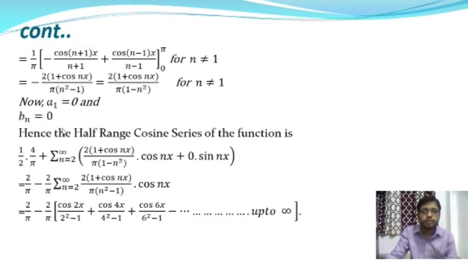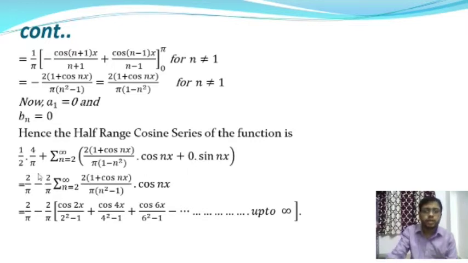So from this we'll get the half range cosine series where b_n is 0, and it will be 1 by 2 into 4 by pi plus summation over n equal to 2 to infinity, except n equal to 1. So at the point n equal to 1, the cosine series term is 0. Okay. So the half range cosine series will be 1 by 2 into 4 by pi plus summation n equal to 2 to infinity of 2 into (1 + cos n pi) by pi into (1 - n square) into cos nx plus 0 into sin nx, where the coefficient b_n is 0.